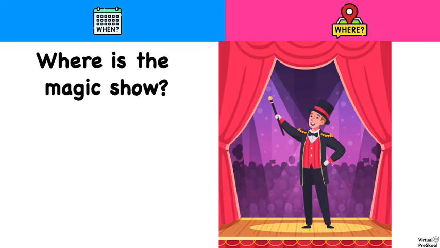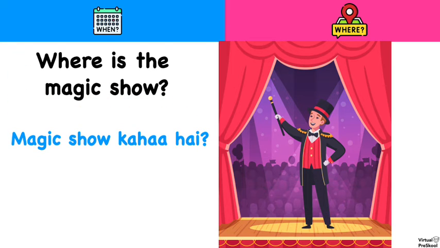That is the person or the thing that the sentence is about. So in this case, the sentence is about the magic show. So we start with magic show. So the sentence would be, magic show kahaan hai? And if we translate that, it becomes magic show where is?